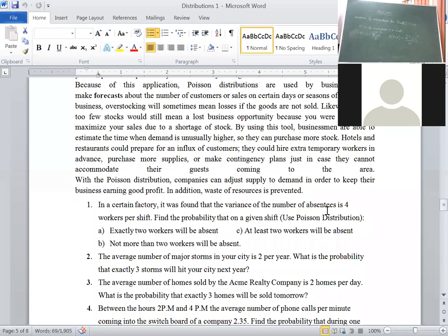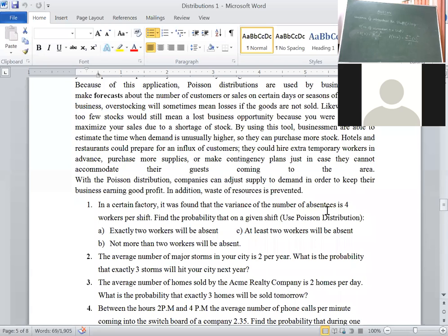Go through the table, everybody. Here, appendix B I have sent. In that last table, the two-row table, you have to see m values as well as e to the power of minus m values. That means the e to the power of minus 4 value we have to see from the table.